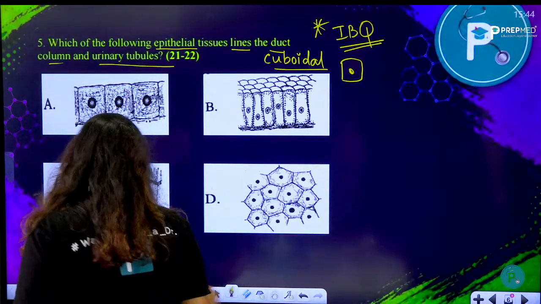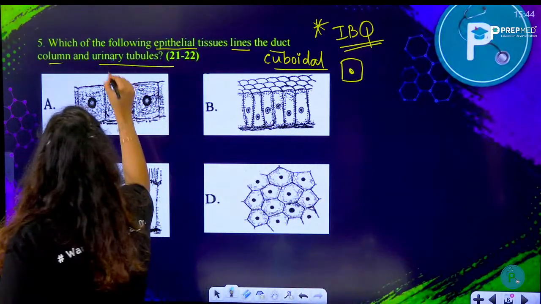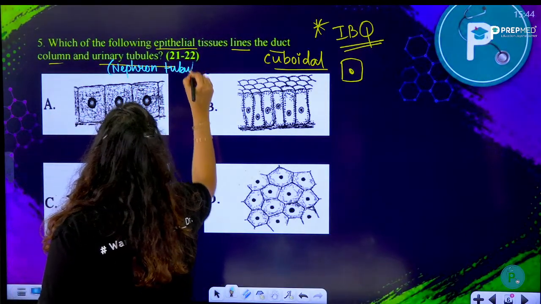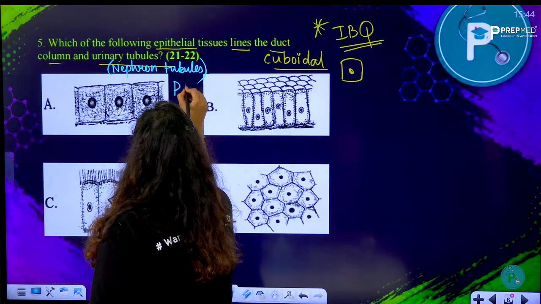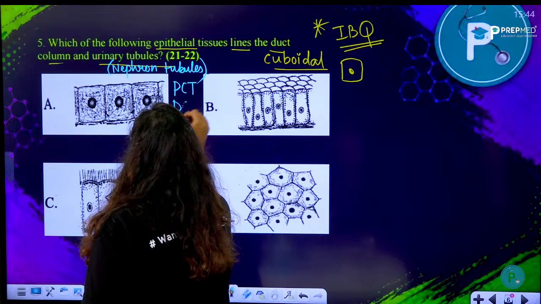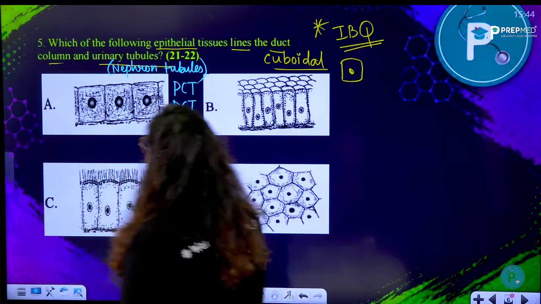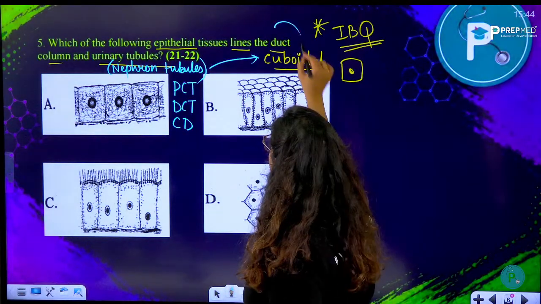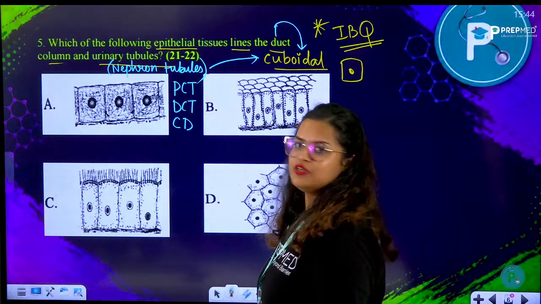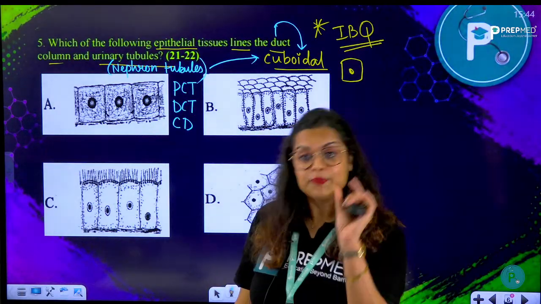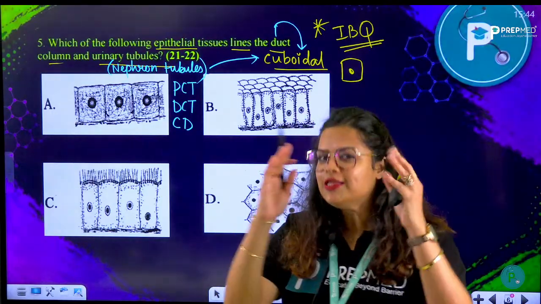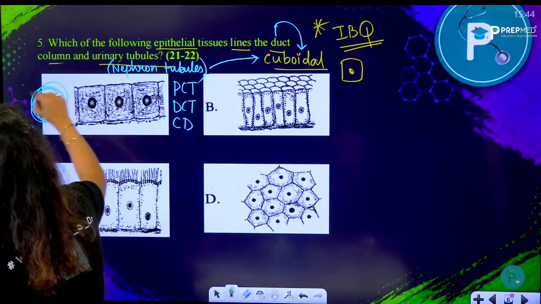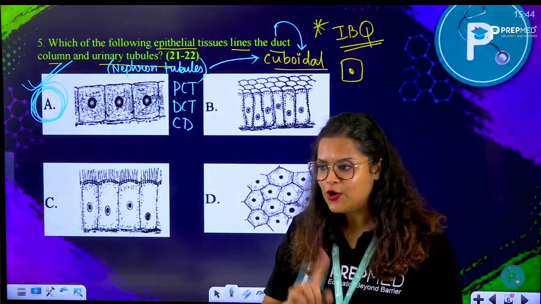epithelium, right? The one that is cube shape, okay? And urinary tubule here means we are talking about the nephron. In case of nephron tubules, especially the proximal convoluted tubule, the distal convoluted tubule, the collecting duct, these are all lined by cuboidal epithelium, all of them. So duct as well as the nephron tubules, the PCT, the DCT, the collecting duct. Loop of Henle, only the thick part, not the thin part. So what would be the right answer here? Of course, A would be the right answer to this question. I hope you understood this.